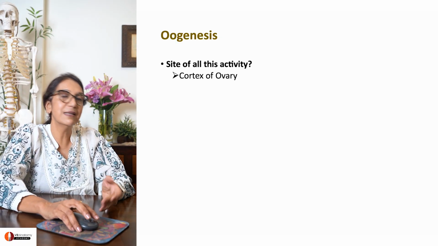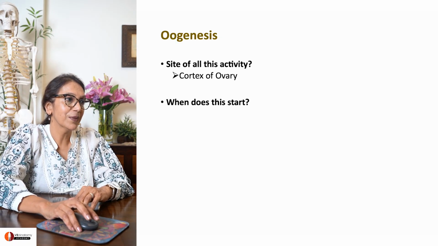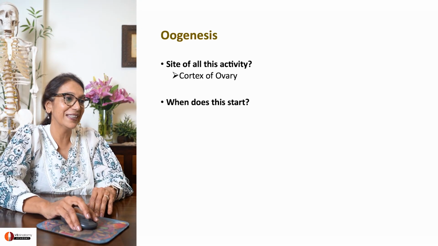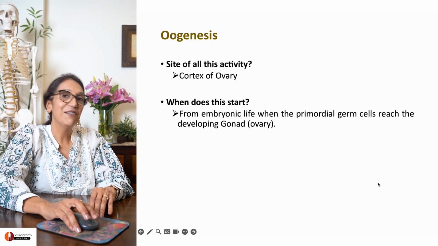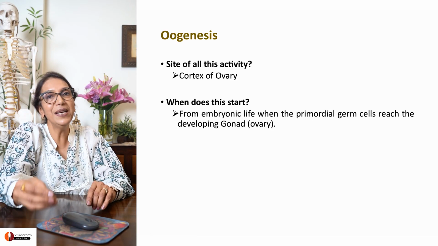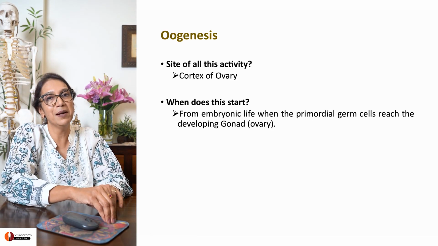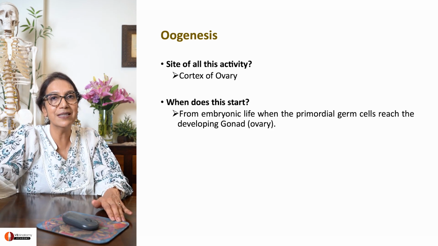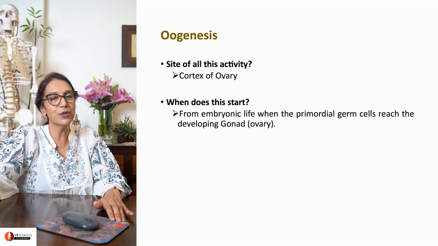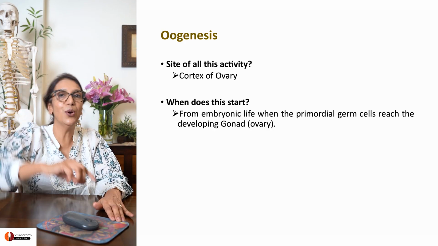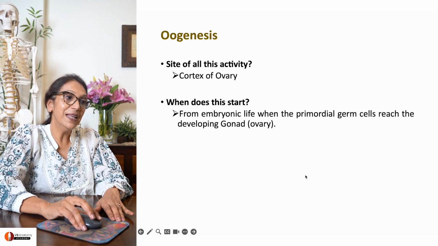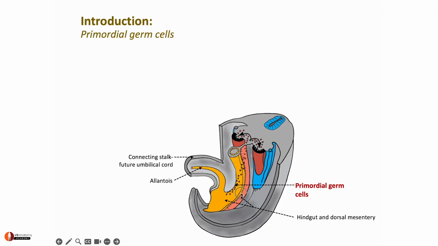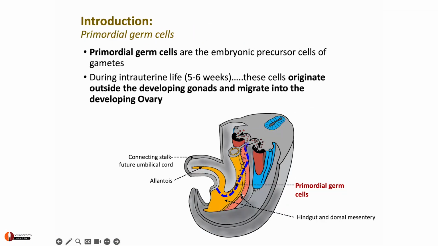It occurs inside the cortex of the ovary. When does it start? That's a very interesting question. You must think about it. It starts in the embryonic life of the female. If you're talking about a 28-year-old lady and her oogenesis, remember she started the process of oogenesis in her embryonic life, when the primordial germ cells began their journey passing towards the developing ovary.